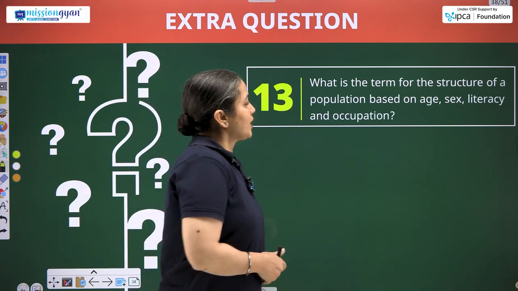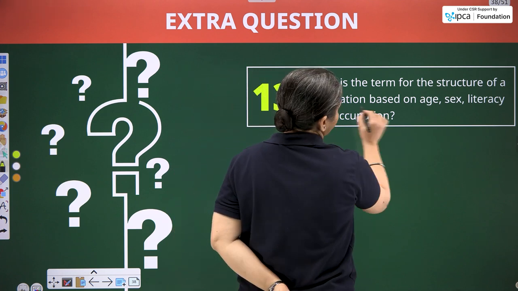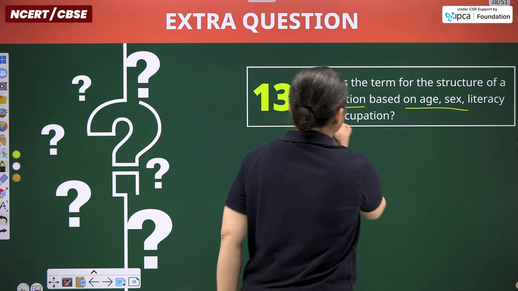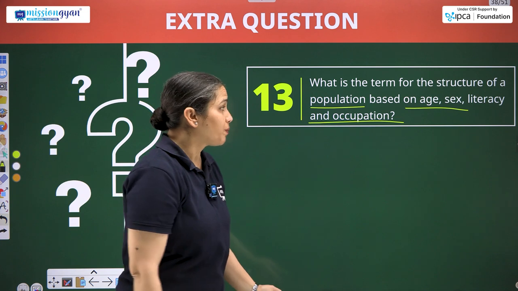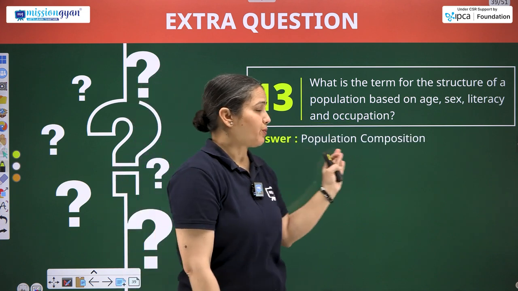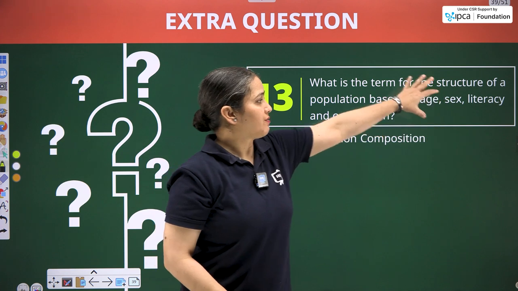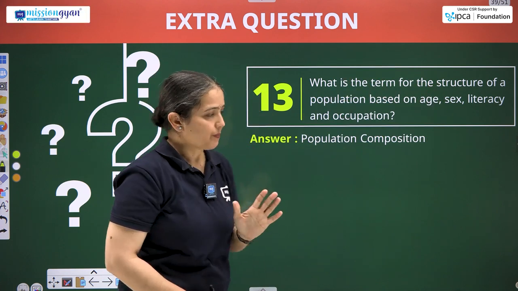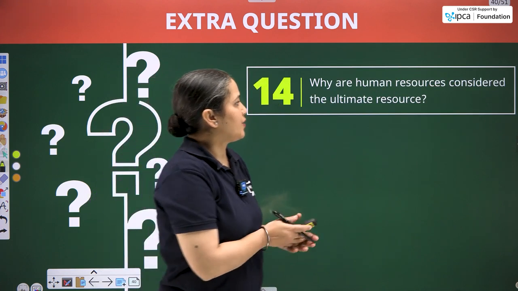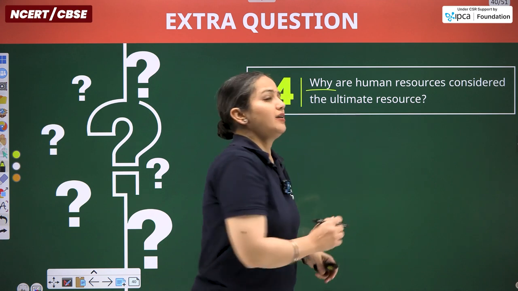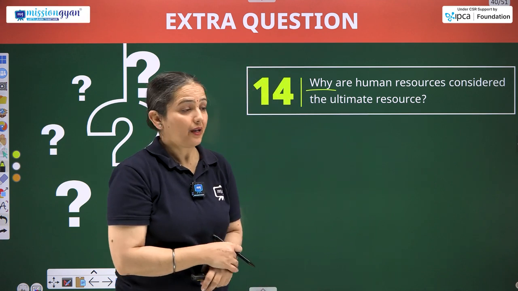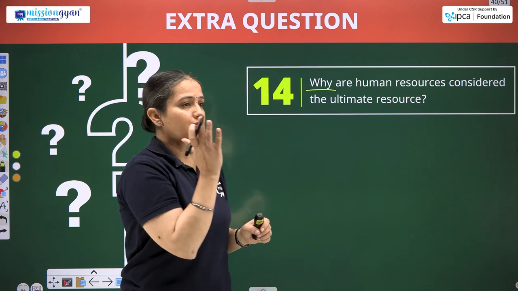Moving with the next question, what is the term for the structure of population based on age, sex, literacy and occupation known as? That is population composition. Within the population composition, these features are comprised. Next, why are human resources... Now, why is there? It means it needs an explanation. So let's do the explanatory part of the answer.